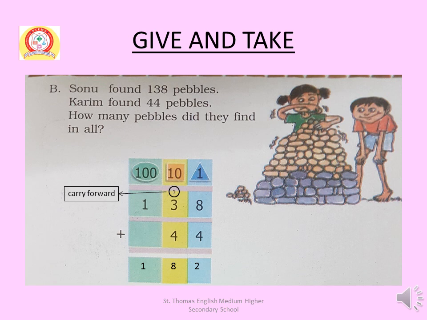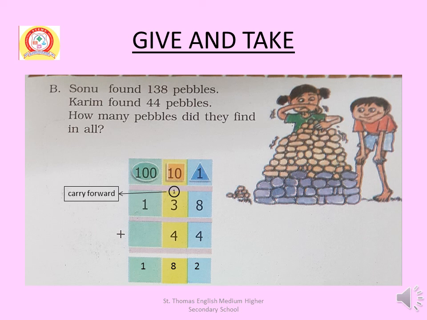Here is another problem. Sonu found 138 pebbles. Karim found 44 pebbles. How many pebbles did they find in all? To get the answer, we have to add 138 and 44.